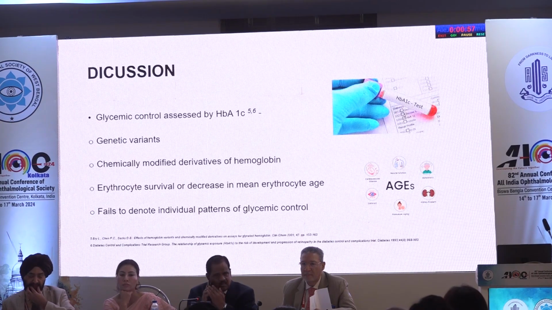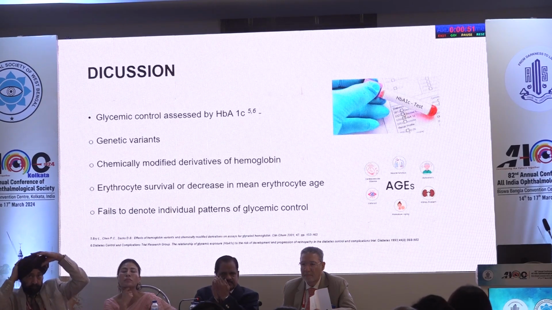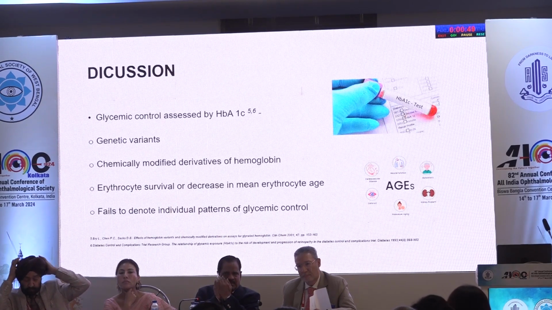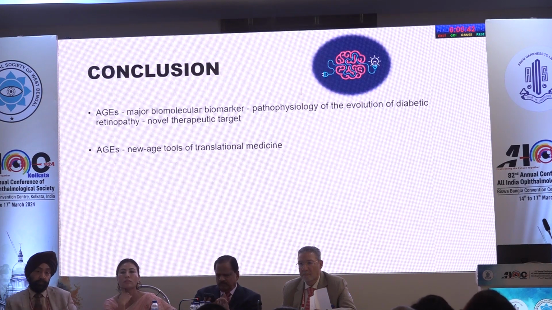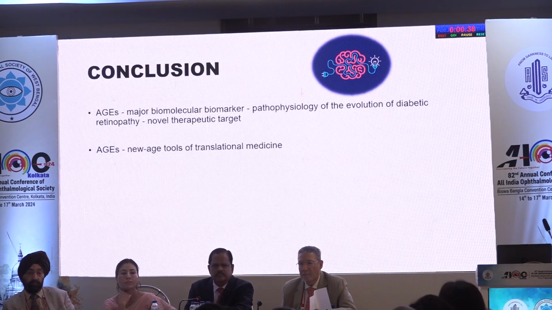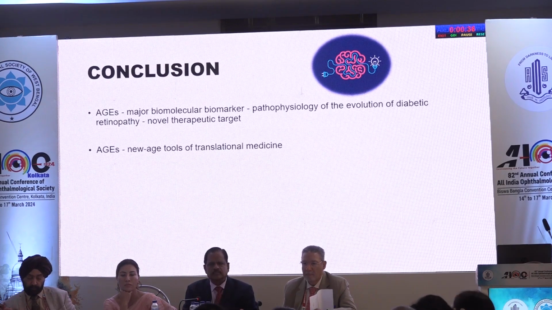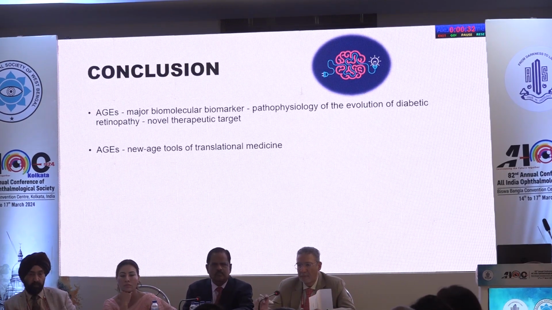So for glycemic control, HbA1c is what is being used, so why not use AGEs now? There are genetic variants. Sometimes glycemia is reversed also, but we see that the patients say, I'm still having the disease. So AGEs are the major biomolecular biomarker in the pathophysiology of the evolution of diabetic retinopathy, and are novel therapeutic targets along with anti-hypertensives and anti-glycemics, and they are being studied now. AGEs are the new age tools of translational medicine, and we should put a focus on that.